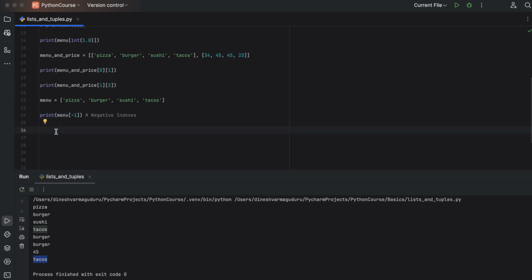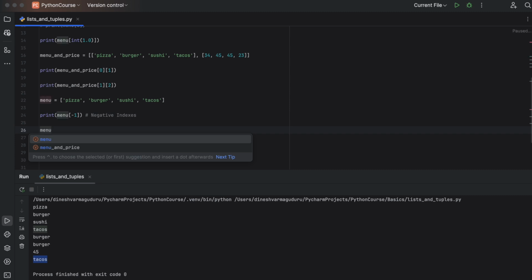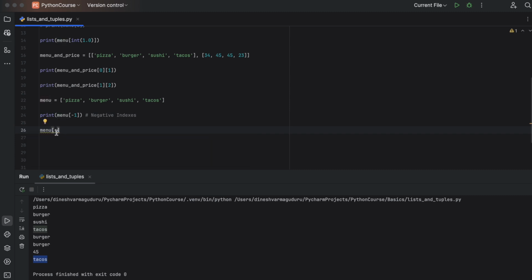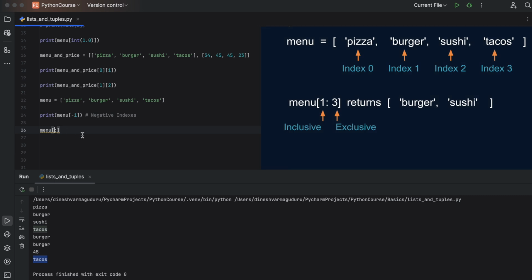And let's say you want to create a new list using a few elements in the list, you can do slicing. So let's say you have menu, which is these things. For slicing the list, you just use a colon in between, and you can type an integer on the left of the colon and to the right of the colon. The left of the colon says the start of the slice, and the right side of the colon says the end of the slice.